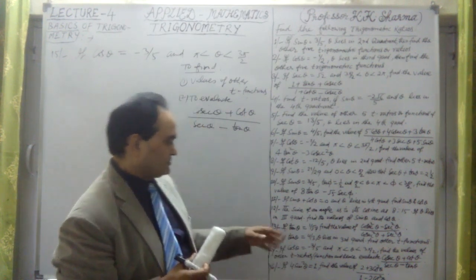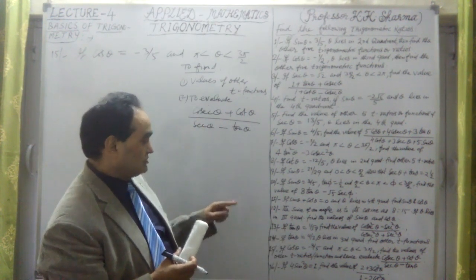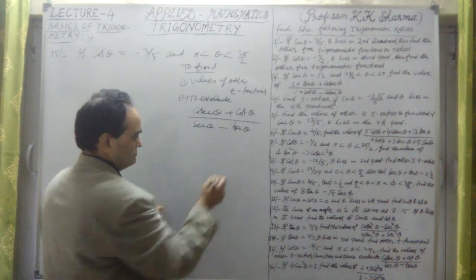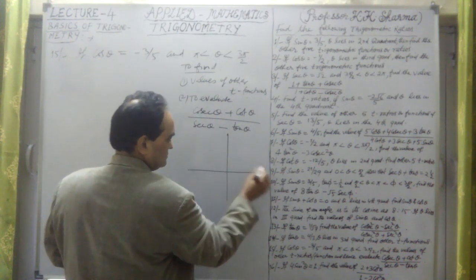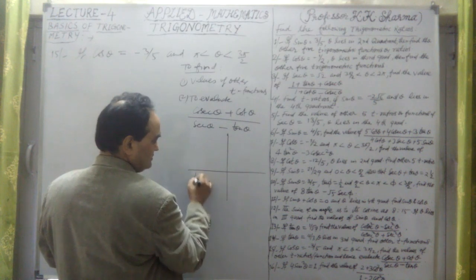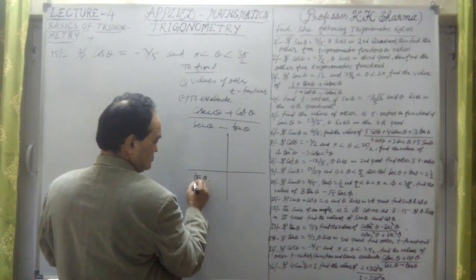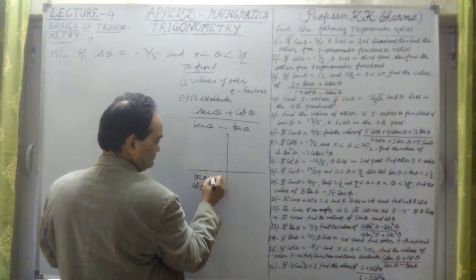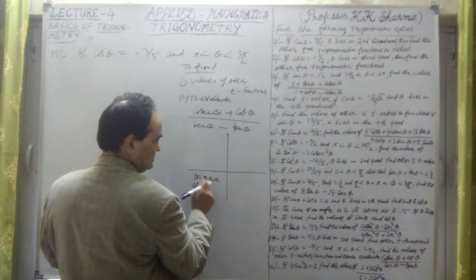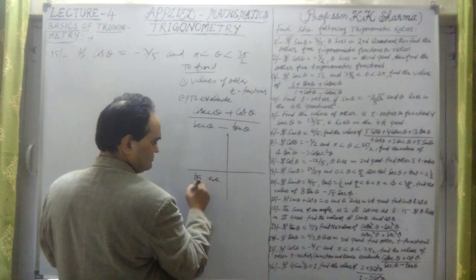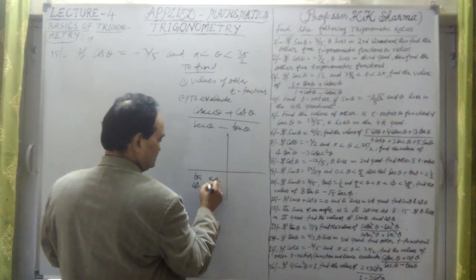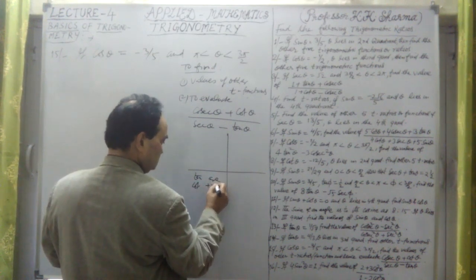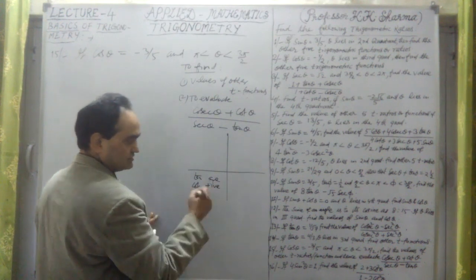Cos theta is given minus 3 by 5 and theta is lying in the third quadrant. This is the third quadrant where tan theta and cot theta are positive. Tan and cot are positive here, others are negative.